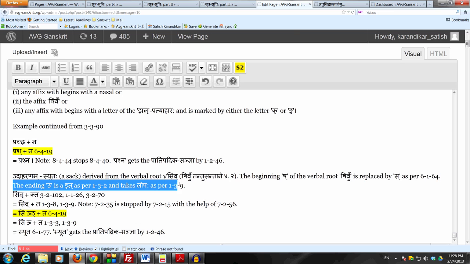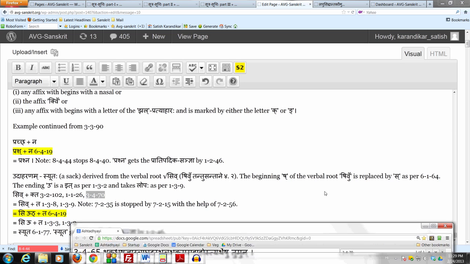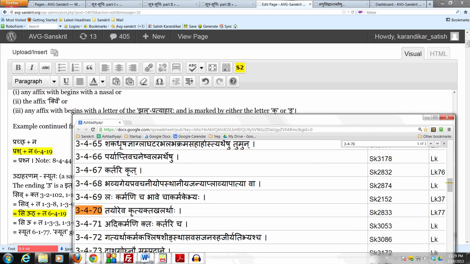So we have siv plus we add the affix kta by 3 to 102 nishtha. We know as per 1126 ktaktavatu nishtha. Here we add the affix kta. It's being used right now karmani because the affix kta can only be used bhavi or karmani as per 3470. So that which is stitched is syuta. So we continue with derivation here. We remove the kakara which is a it by lashakvata dite then tasya lopaha.